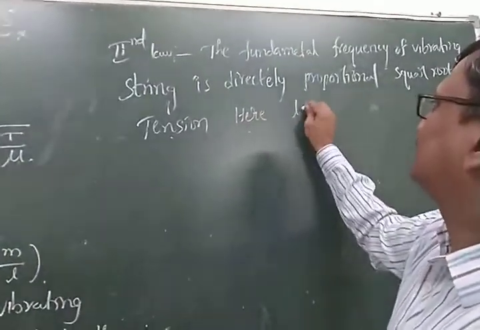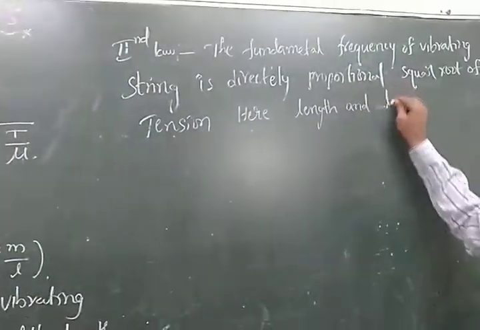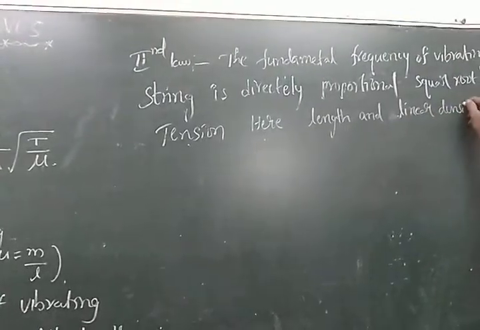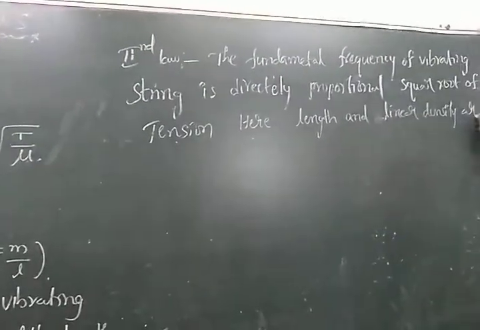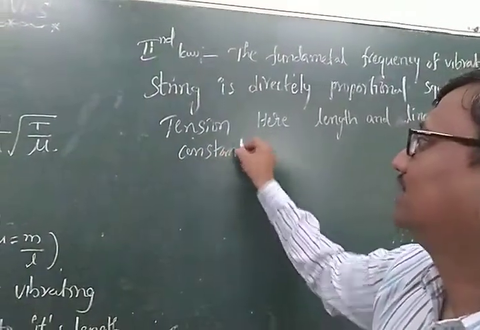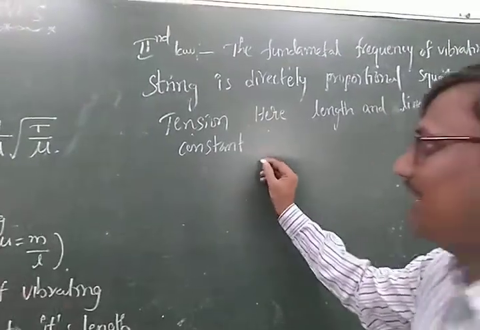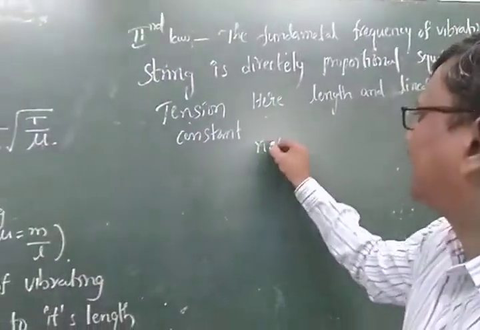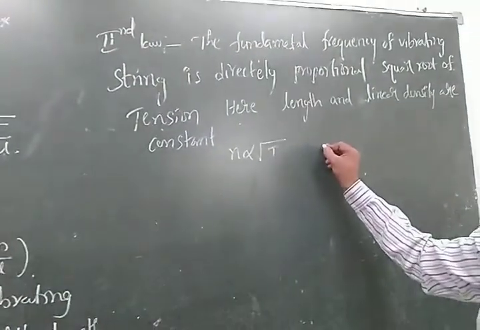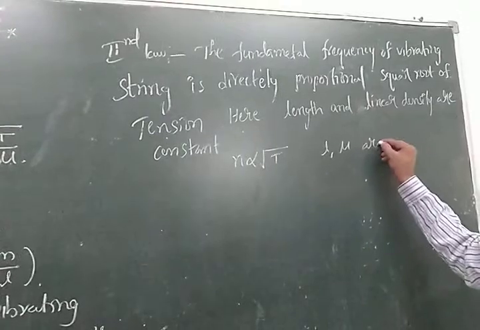Here length and linear density are constant. It is called the second law. That is, n is directly proportional to the square root of tension. What is constant here? L and linear density are constant.